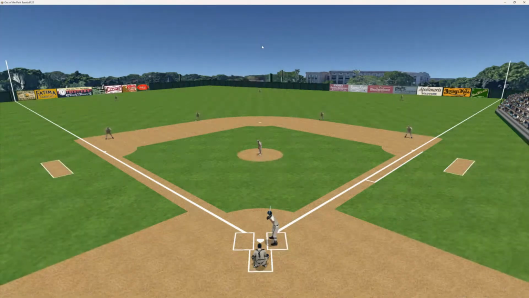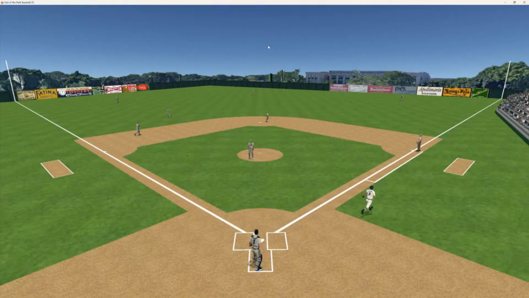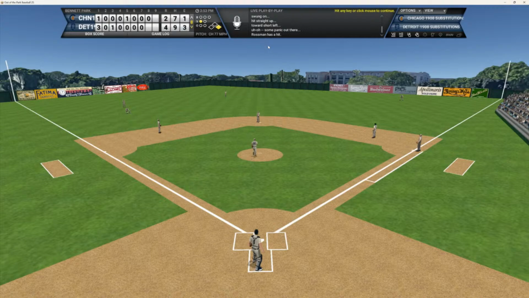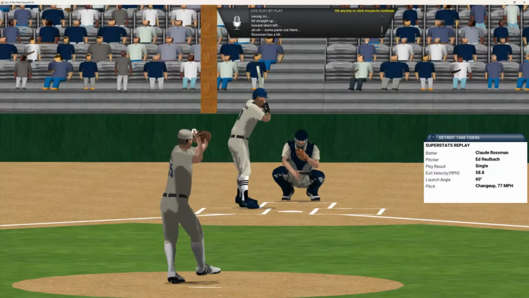Here's the 0-1 pitch to Roseman. And that is fisted down in the shallow left field. And that'll drop in there for a base hit. That was played poorly out there. Played poorly out there by Tinker. Let's take a look at that again. Looked like they were scared of running into each other.